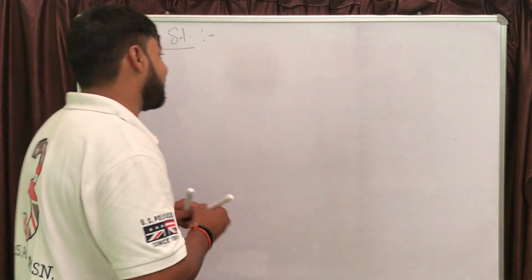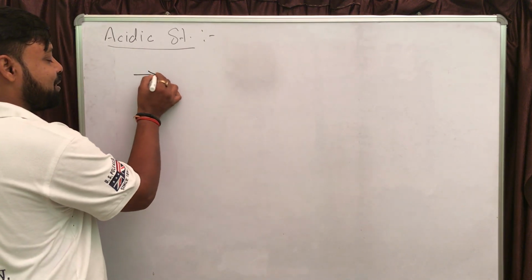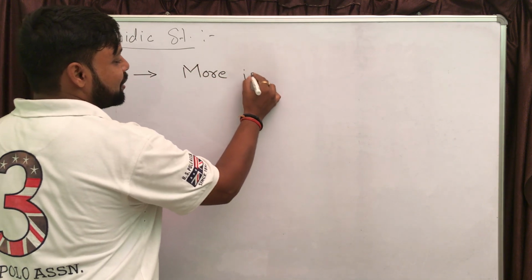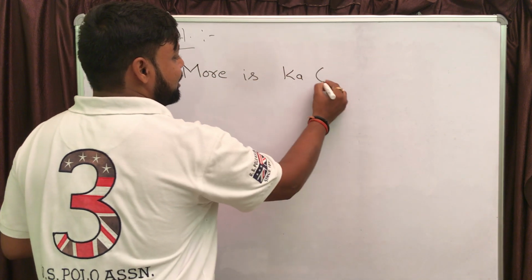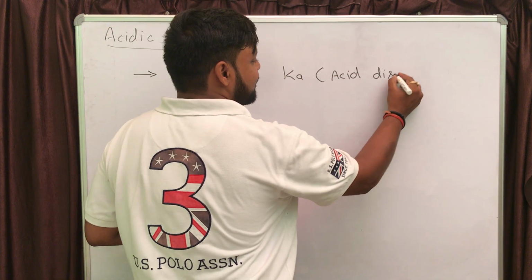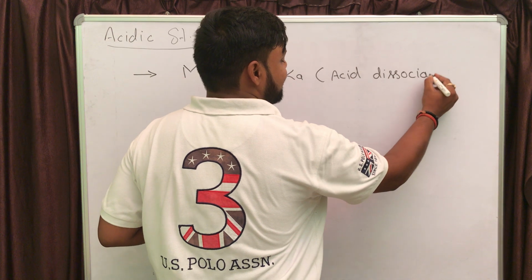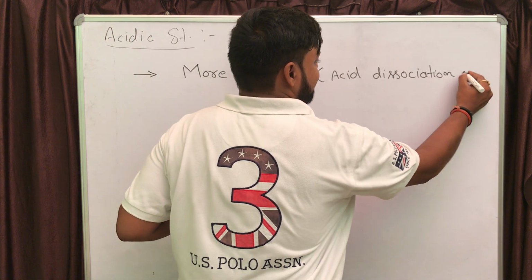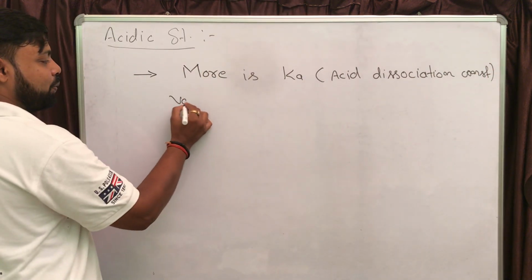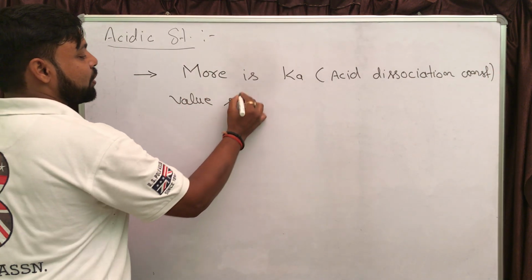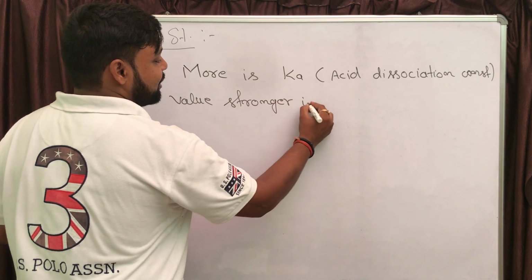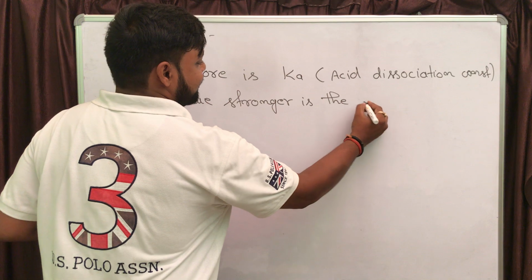Let me write. First statement is more is Ka value. Ka is acid dissociation constant. More is Ka value, is stronger is the acid.